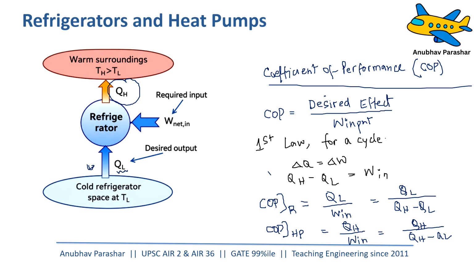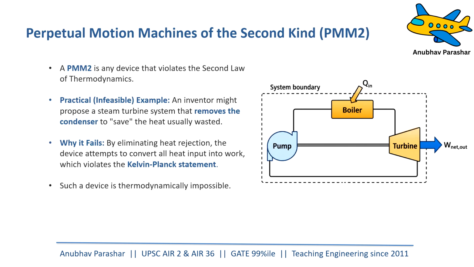Having said that, let us now move on to a machine which will violate the second law. If a machine is violating the second law of thermodynamics, it is known as perpetual motion machine of the second kind, PMM2. Basically, you can see this diagram. Let me say this is a thermal power plant, you can see there is no condenser here. So there is no heat energy rejected, right? So it is violating what?